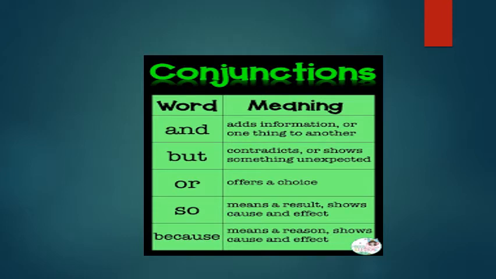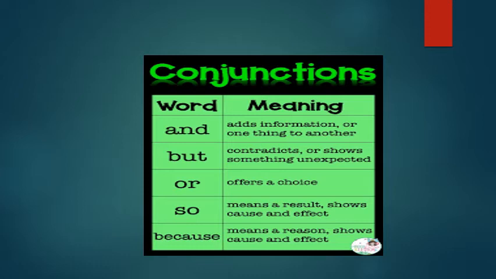So let's have some more meaning to it for the conjunctions which are very commonly used. You use and in your daily life, in day-to-day life. You use but in your day-to-day life. You use or, you use so and because also, right? So let's see what is the meaning of these conjunction words. And is a word which adds information or one thing to another. Got it, children? It adds information or a thing to another.